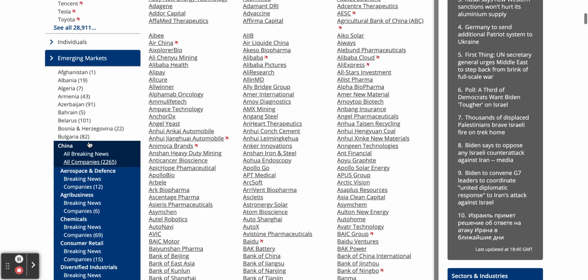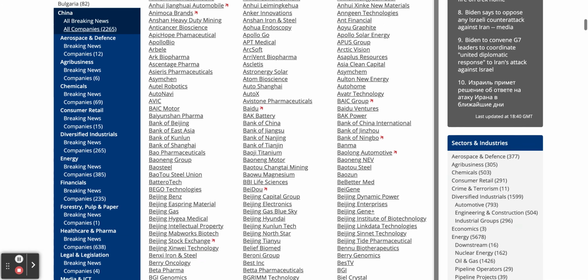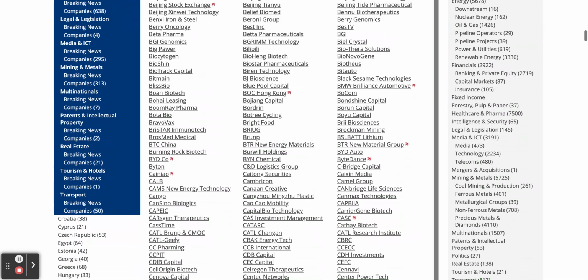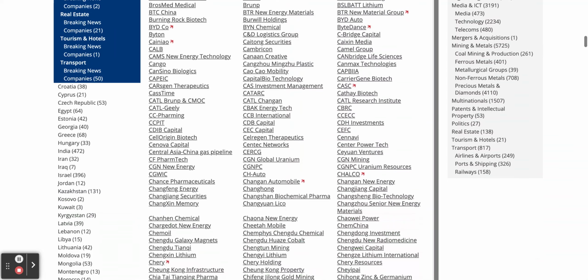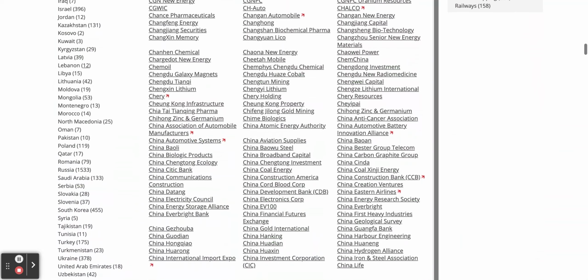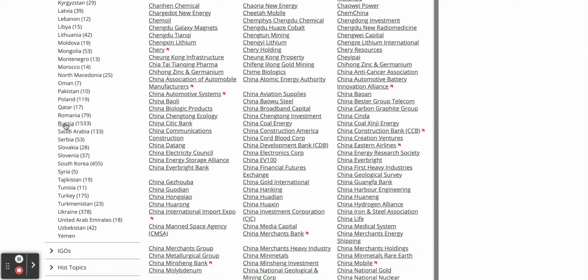What we'll do though now is we will have a look at Russia, just as the other emerging market country that we're tracking. To be honest, I'm not really too keen on the phrase emerging markets, but there we go.